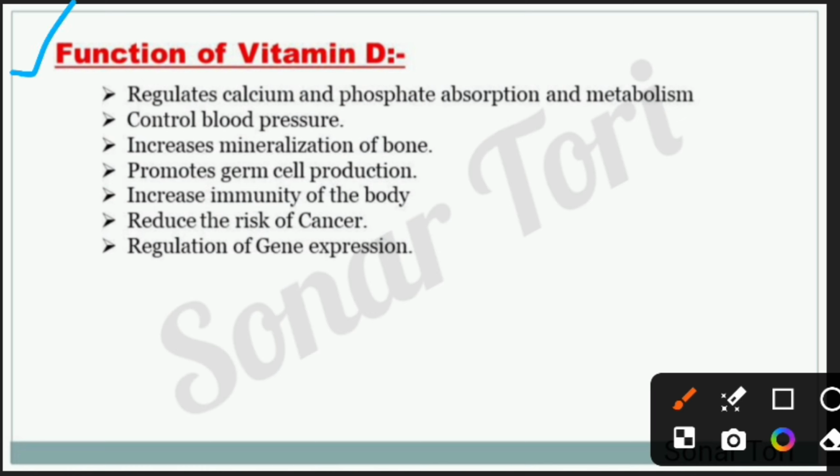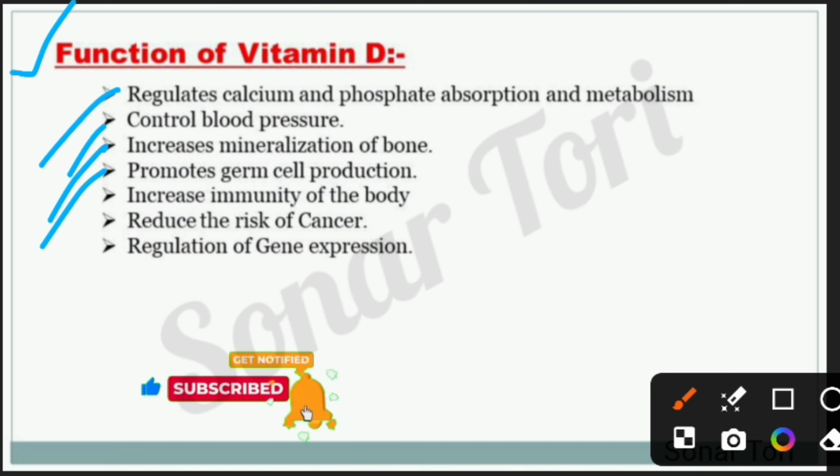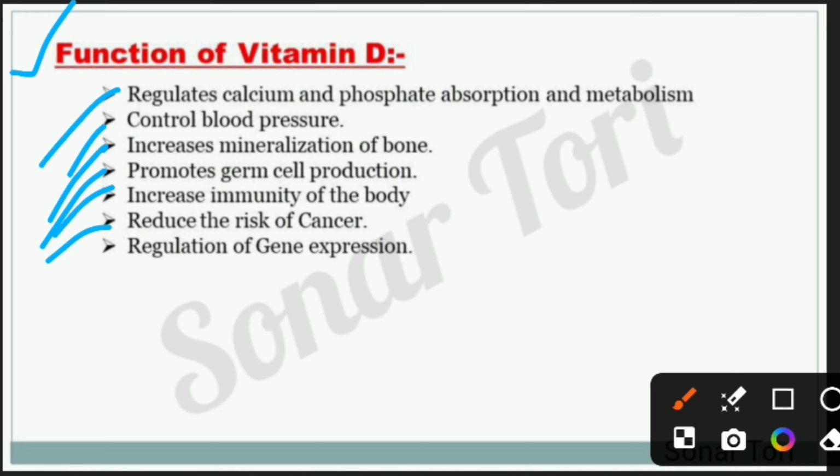Functions of vitamin D. First one, regulates calcium and phosphate absorption and metabolism. 2. Control blood pressure. 3. Increase mineralization of bone. 4. Promote germ cell production. 5. Increase immunity of the body. 6. Reduce the risk of cancer. And point 7. Regulation of gene expression.